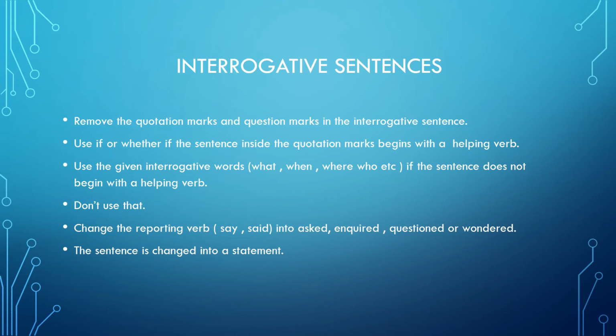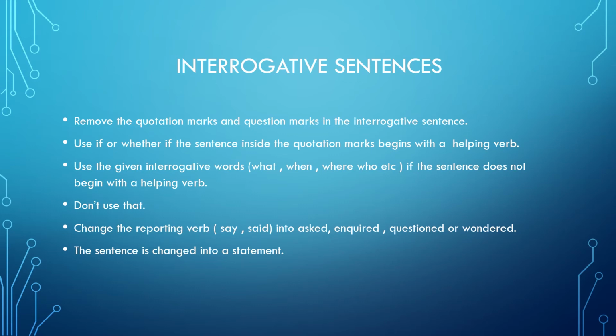So you have to change it accordingly, but then I'm not going to write it again in indirect speech. I'm going to remove these two. I'm not going to use the word that. In declarative, I had removed the comma. Here also I'm going to remove the comma and the other marks except the full stop, because I'm supposed to put a full stop at the end. I'll tell you why. Use if or whether if the sentence inside the quotation marks begins with a helping verb.